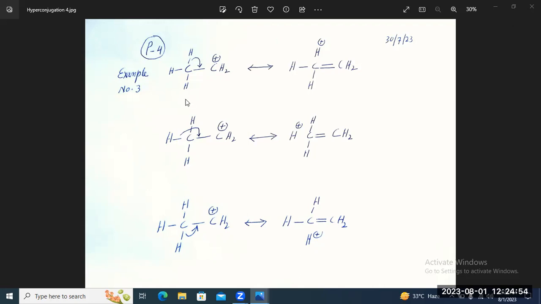So it depends upon the number of hydrogens which are at alternate position to C plus, or which are conjugated to C plus. So we can decide how many resonating structures would be formed.